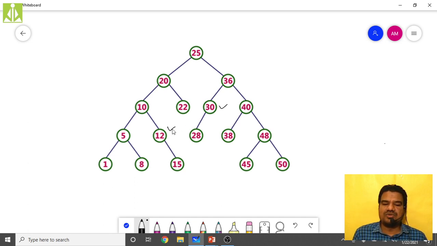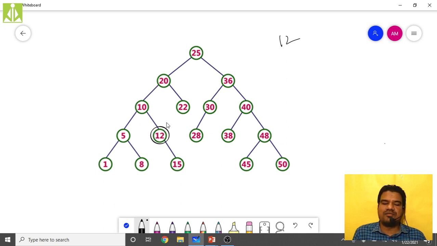So now I decided to delete this 12. Now you see how we can delete this 12 from our binary tree. What do I have to do? First I have to perform the traversal operation and reach that 12. So I compare with this 25. 12 is lesser, so I will move in this direction. Compared with 20, 12 is lesser. Come over here, left direction. Compared with 10, 12 is greater, so come over here. Now when I compare 12 with 12, I found my node. I found my node to be deleted.